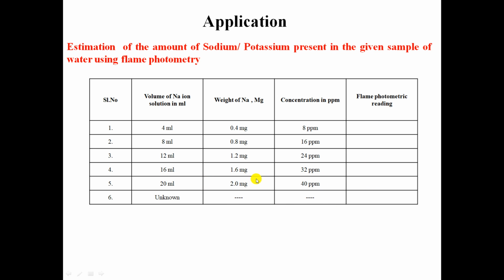After completing the readings for all standard solutions, we take the unknown solution, where we are going to determine how much sodium by weight is in that solution. For this solution, we don't know the concentration and we don't know the weight of sodium present. So we measure the emission intensity using flame photometry, and that reading is noted. After taking these 5 readings and the intensity reading for the unknown solution, we draw the graph.